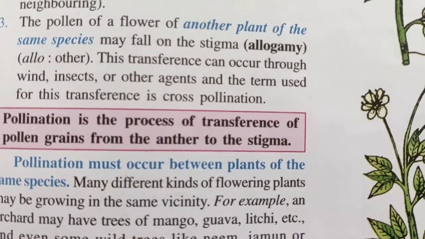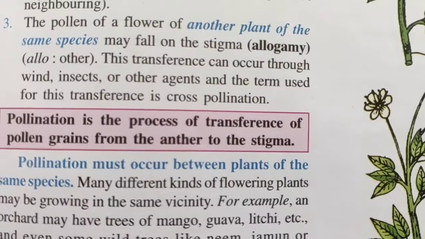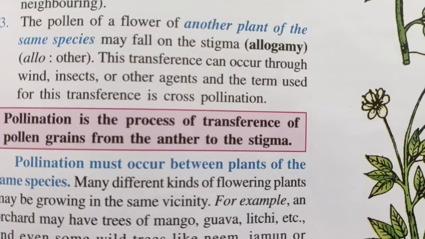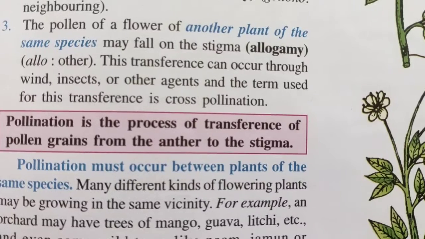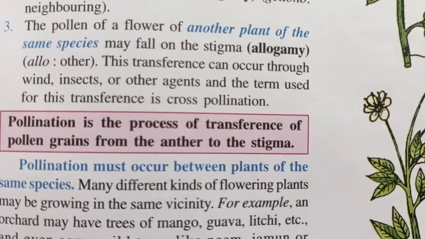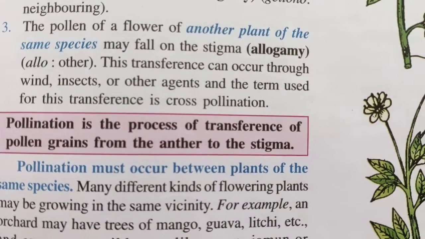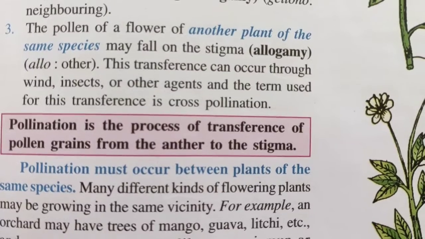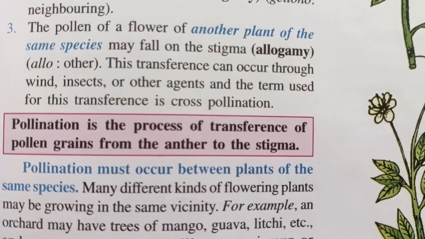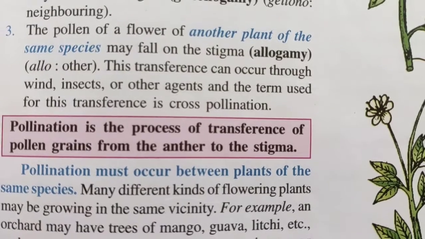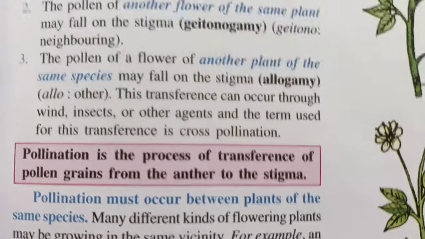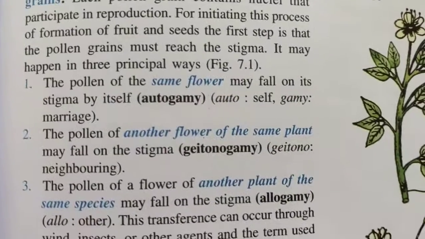And within the anther sacs, anther lobes, there are many pollen sacs present which contain these pollen grains, which are actually the male cells of a flower. Now these pollen grains transfer from the anther to the stigma of another flower. Then we call the process pollination. Now pollination can be of various types.